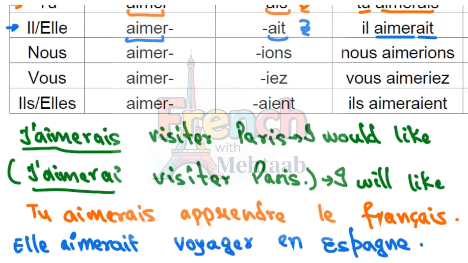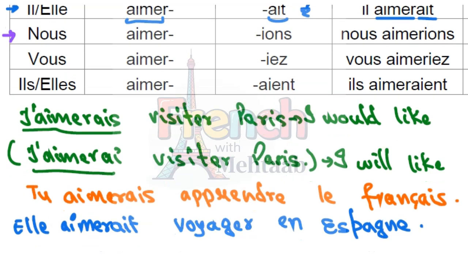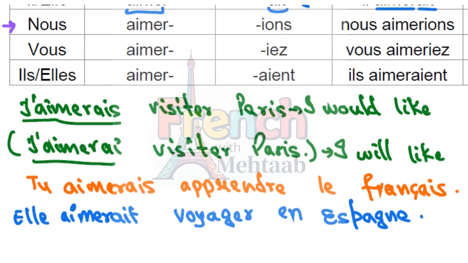Then next sujet, nous. With nous, we would take the radical of the verb for future, which is the whole verb. Then we would add the termination of imparfait, which is IONS. Then this would be our conjugation. We would write nous. Now S and A together would be pronounced as Z. Nous aimerions.